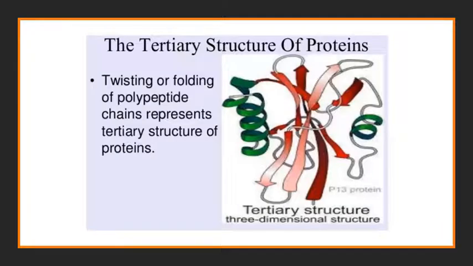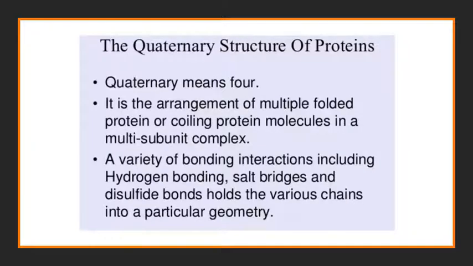Next is the tertiary structure of the protein, that is the twisting or folding of the polypeptide chain. Next, moving to the quaternary structure of the protein. Quaternary means four. It is the arrangement of multiple folded or coiled protein molecules in a multi-subunit complex.